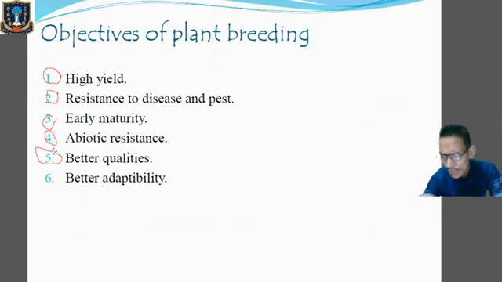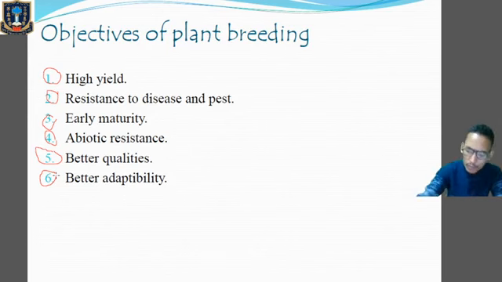Whatever progeny are produced by this technique must have better qualities and better nutritional value. Clear? And the last one is better adaptability. That means it must be able to adapt to new climatic conditions and new habitats or new areas. So these are the objectives, or the aims, of the plant breeding program.